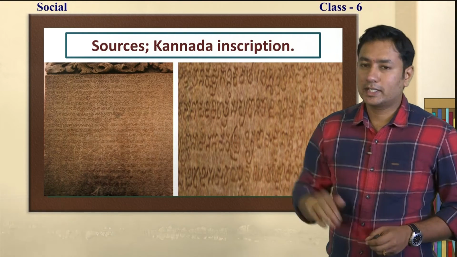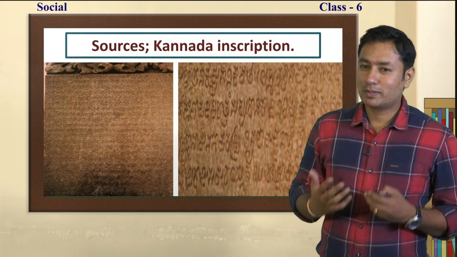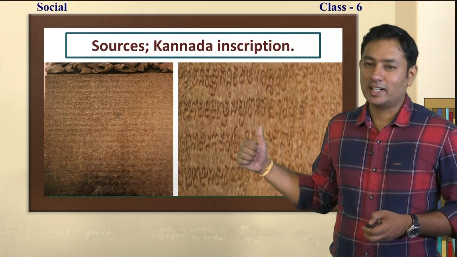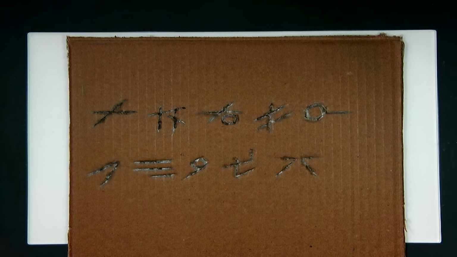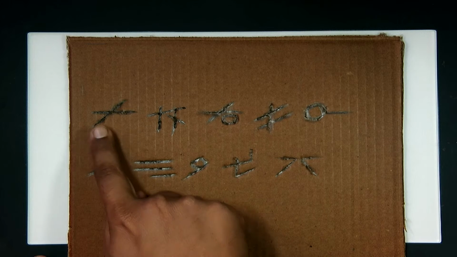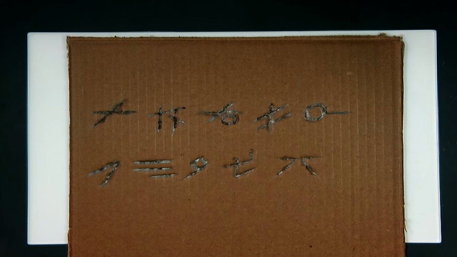Okay, see, here I can show you Kannada script. See, this is Kannada. You cannot read it. This is not modern Kannada. This is ancient Kannada. You cannot read it as you read it today. Children, let us just assume this is an inscription. There are many carvings over the inscription. So now you want to take it home, but you cannot take the inscription to your home, is it not? It will be large. So you can take a picture and go, but still you cannot get a clear picture of it.